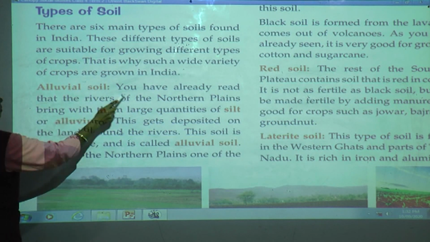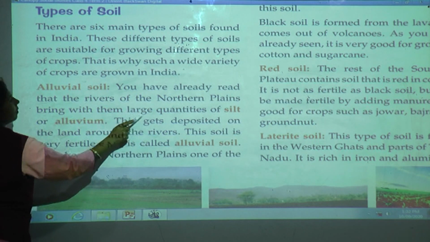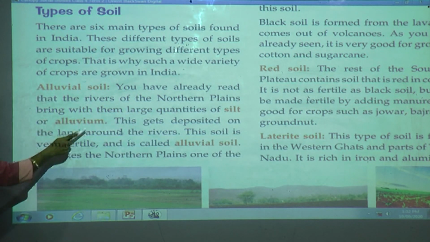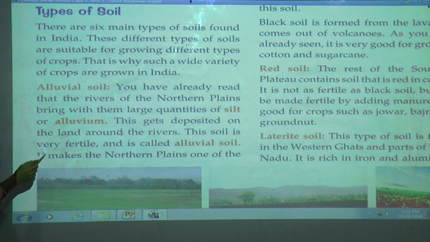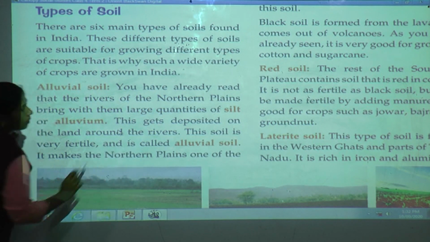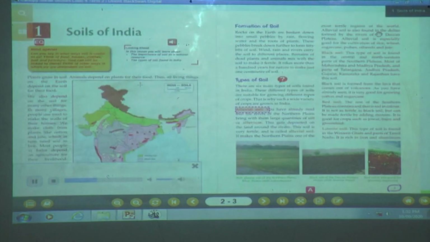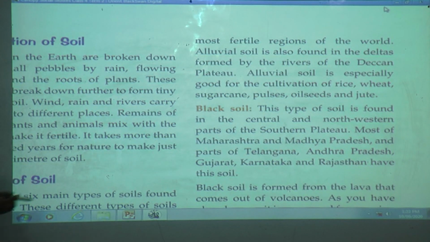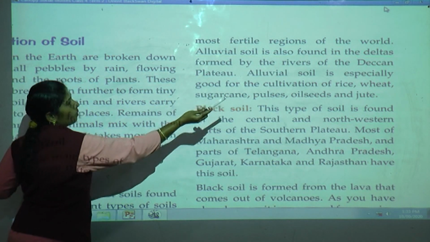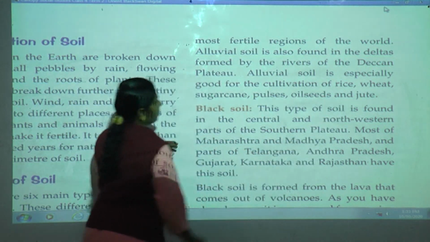Alluvial soil. You have already read that the rivers of the northern plains bring with them large quantities of silt or alluvium. This gets deposited on the land around the rivers. This soil is very fertile and is called alluvial soil. It makes the northern plains one of the most fertile regions of the world. Alluvial soil is also found in the deltas formed by the rivers of the Deccan Plateau. Alluvial soil is especially good for the cultivation of rice, wheat, sugarcane, pulses, oilseeds and jute.